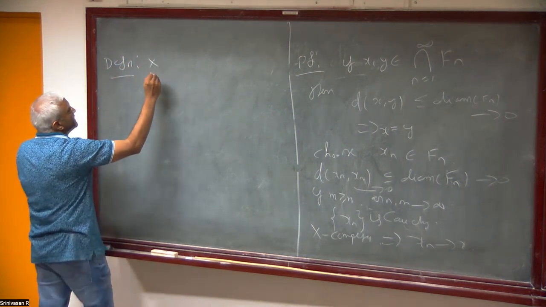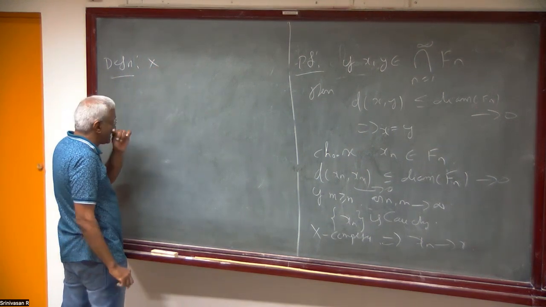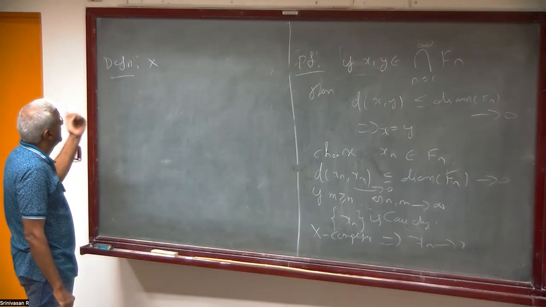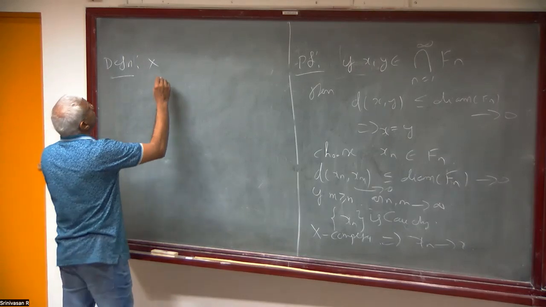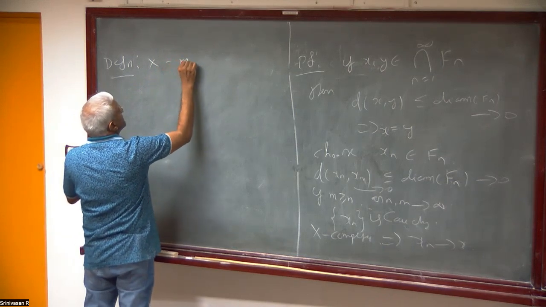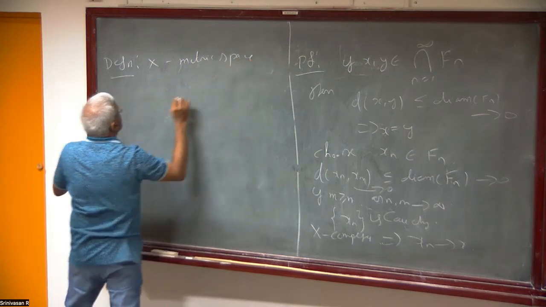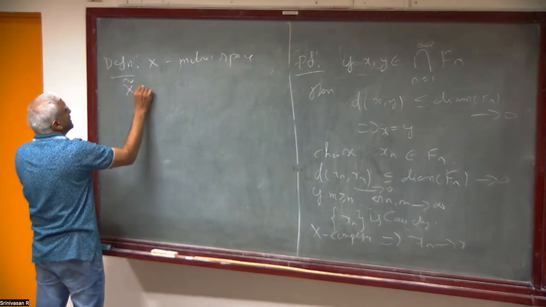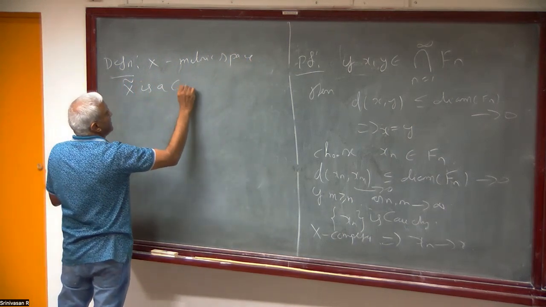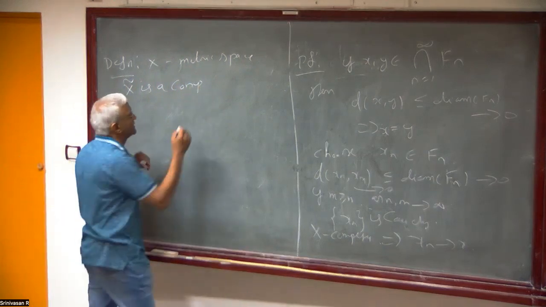Definition of a completion of a metric space. X is some metric space. If I write X bar, it may be confusing, so X tilde is a completion of X. There may be more than one completion.